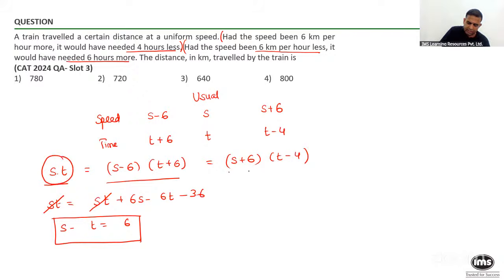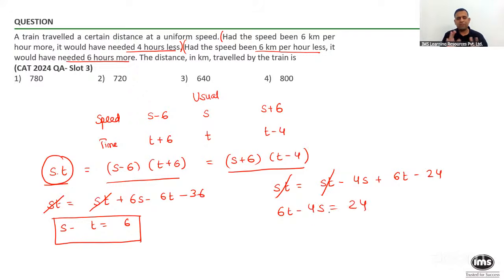Similarly, I will take one more equation. First one and let's say last one. s into t must be equal to st minus 4s plus 6t minus 24. Again, the term st will get cancelled out, and one can say over here that 6t minus 4s is equal to 24 after doing some simplification. I will further divide by 2, making it 3t minus 2s is equal to 12.